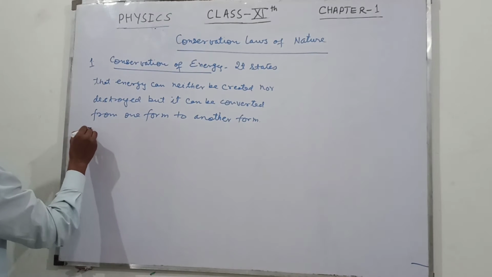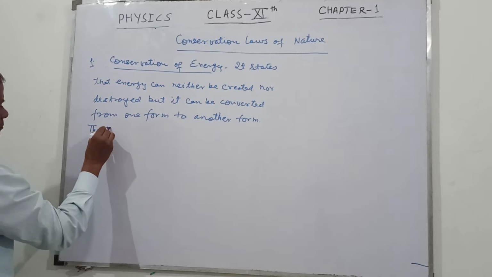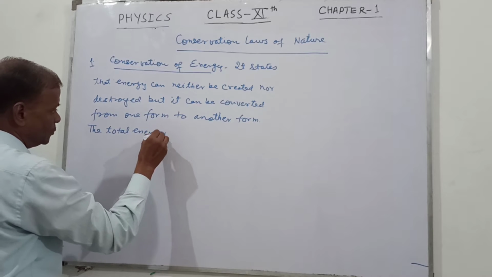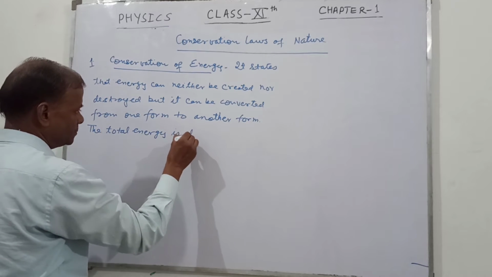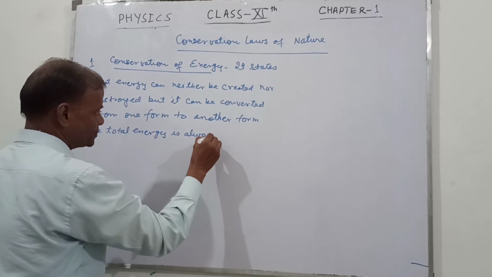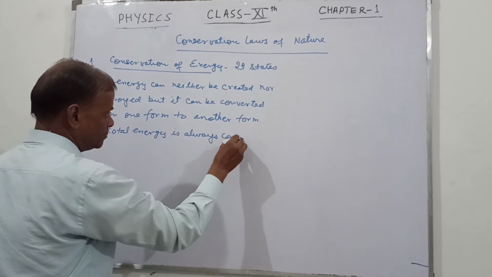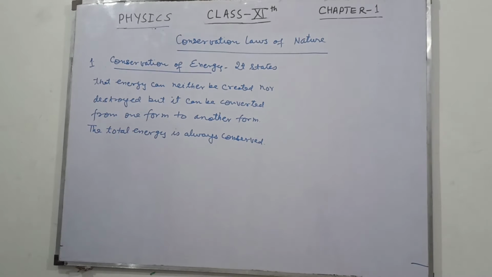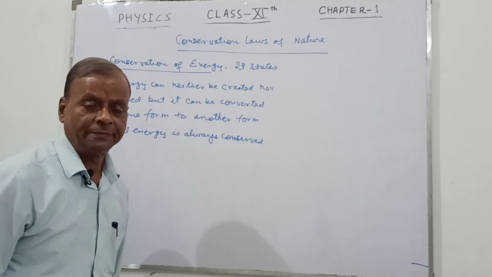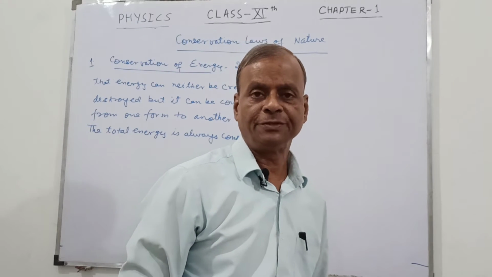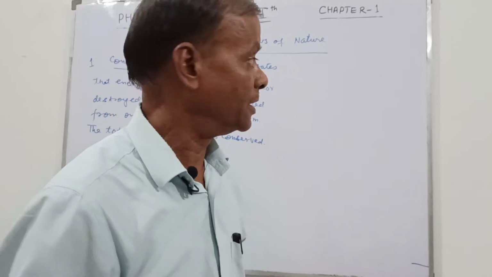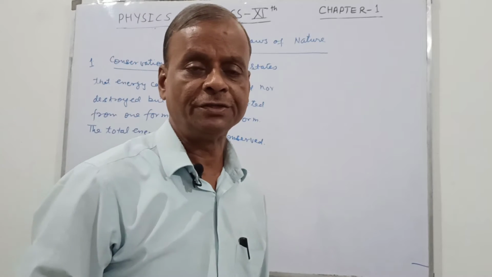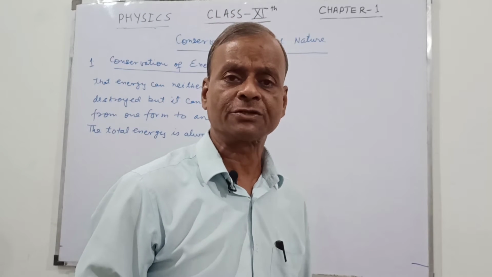The total energy is always conserved. It means that energy can neither be created nor destroyed, but it can be transformed from one form to another form. The total energy is always conserved. So it means the total energy remains constant.